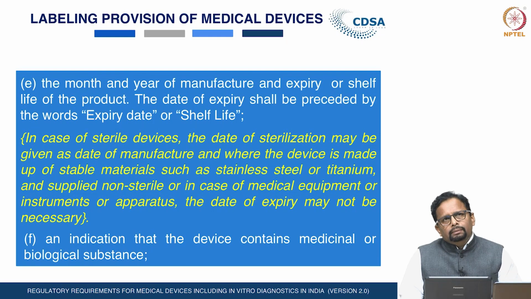The date of expiry shall be preceded by the words expiry date. If required, the indication that the device contains a medicinal or biological substance has to be provided on the label of the product.